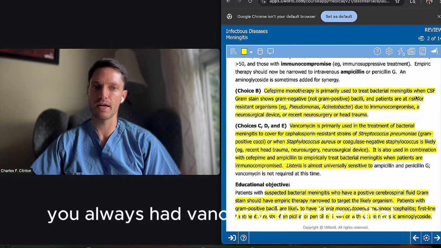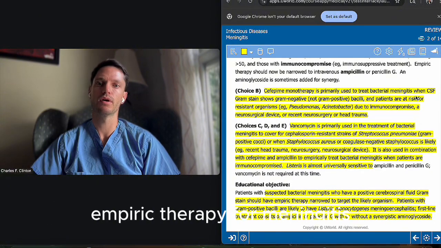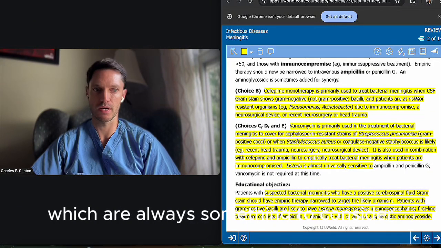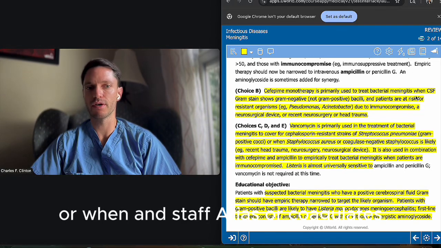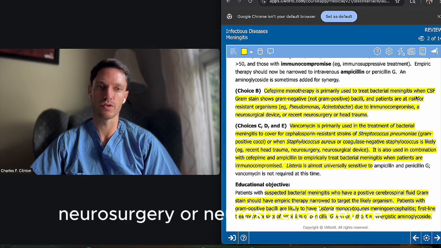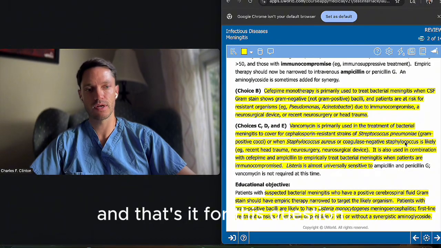When would you add vancomycin? Well, you always add vancomycin in the initial empiric therapy for meningitis, because you want to cover cephalosporin resistant strains of strep pneumo, which are always something to consider, or when staph aureus or coagulase negative staph is likely, such as a recent head trauma, neurosurgery or neurosurgical device. And that's it for this question. Let's go on to the next one.